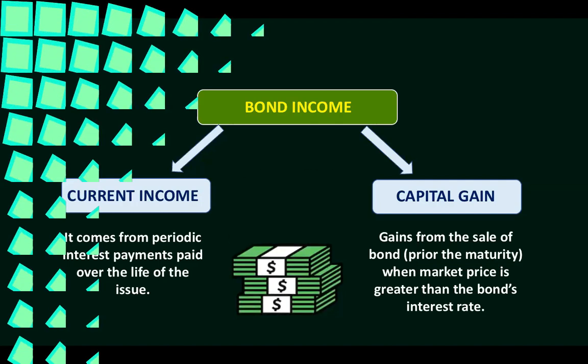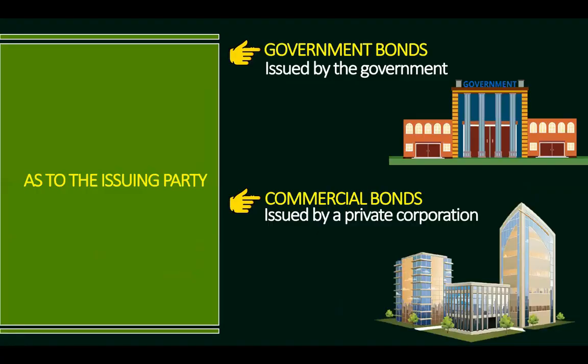Now, let's classify bonds. As to the issuing party, bonds are classified as government bonds or commercial bonds. So, it would depend on who issues the bonds.